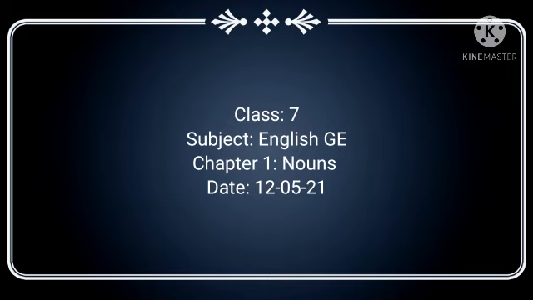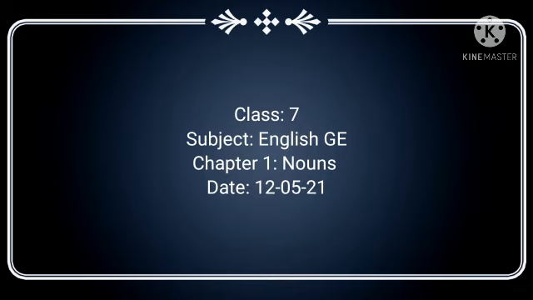Okay, so examples: the Mesopotamian civilization developed on the banks of the Tigris and the Euphrates. So here Tigris and Euphrates are the names of rivers. So these are proper nouns. Similarly, Jupiter is the largest planet in the solar system. So Jupiter is also the name of a planet. So it is a proper noun.